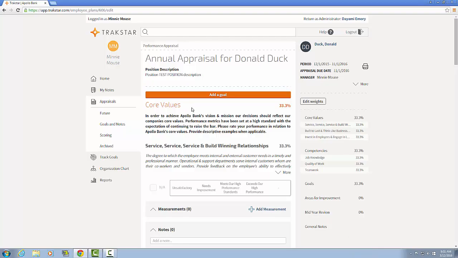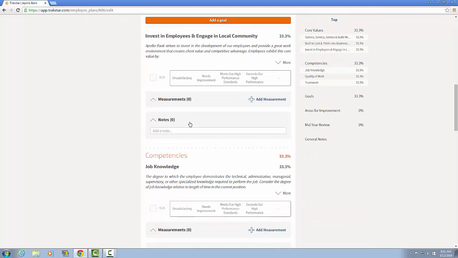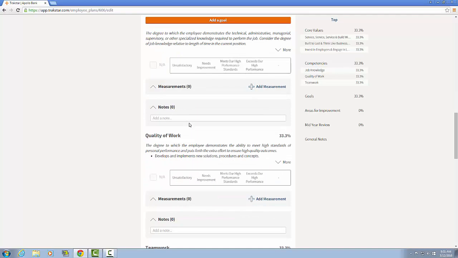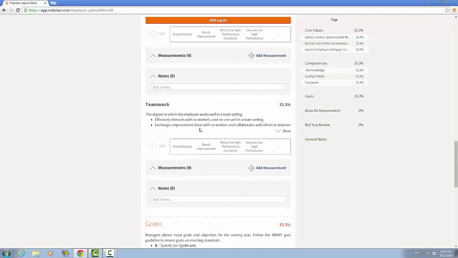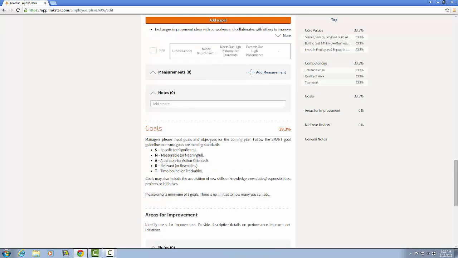The next section will evaluate your certain core competencies. All employees will be evaluated on job knowledge, quality of work, and teamwork. If you are a manager, you will also be evaluated on management skills, and if you are in a business development role, you will be evaluated on sales skills. The last section consists of goals, which will vary for each employee.